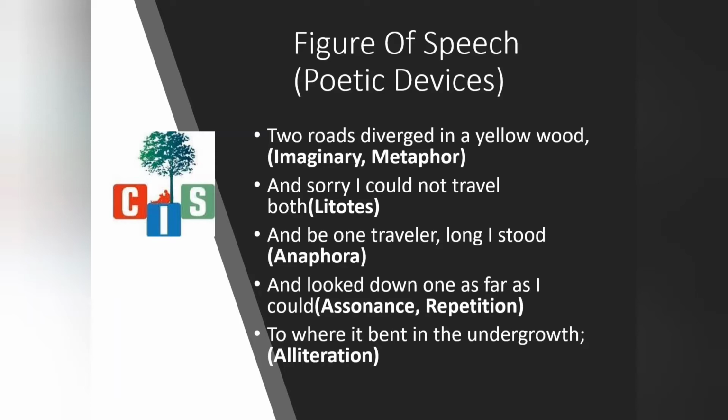Where it bent in the undergrowth. Now here, alliteration. What is the meaning of alliteration? When the first letter of a word is a consonant and that letter is repeating in the sentence, then it is called alliteration. Here in this sentence, "to where it bent in the undergrowth," T is there and T is there. So the T sound is repeated in the sentence. So in this case we can say it is alliteration.